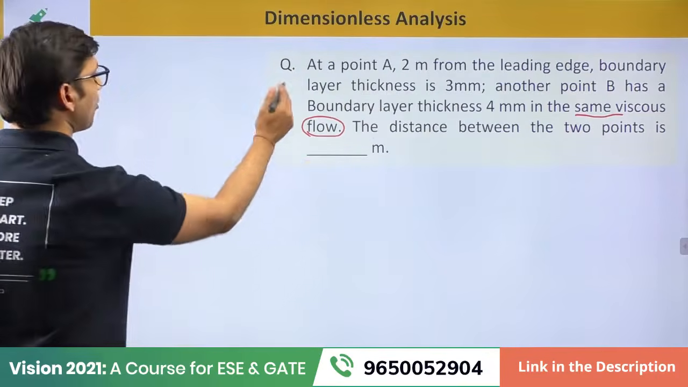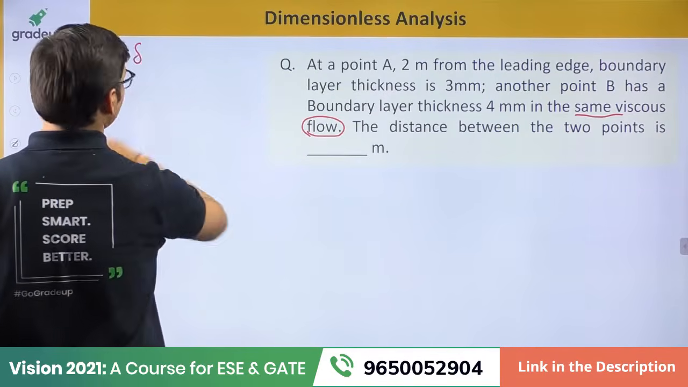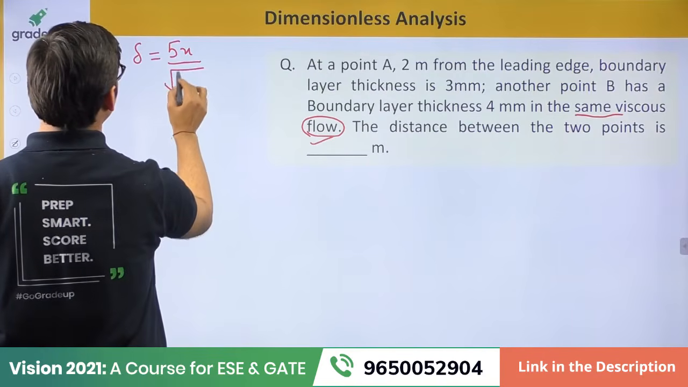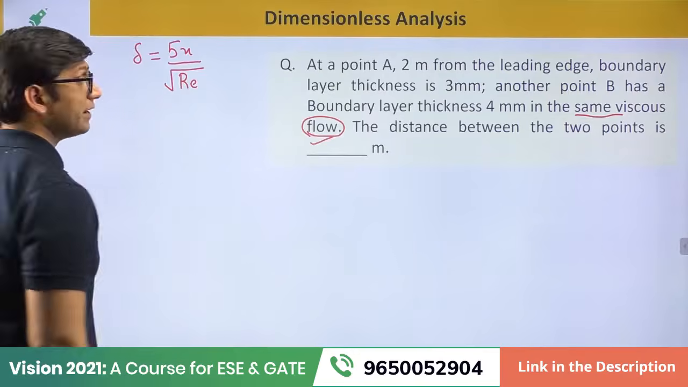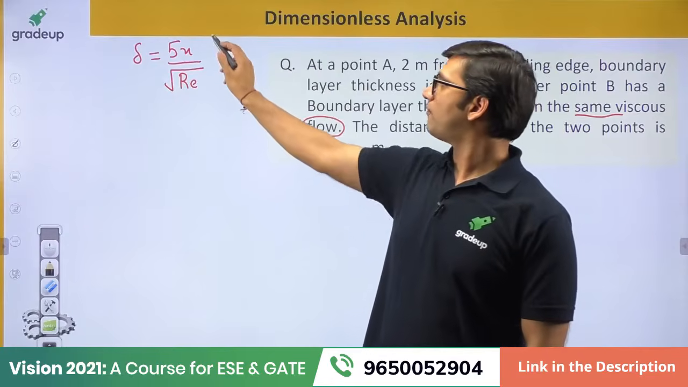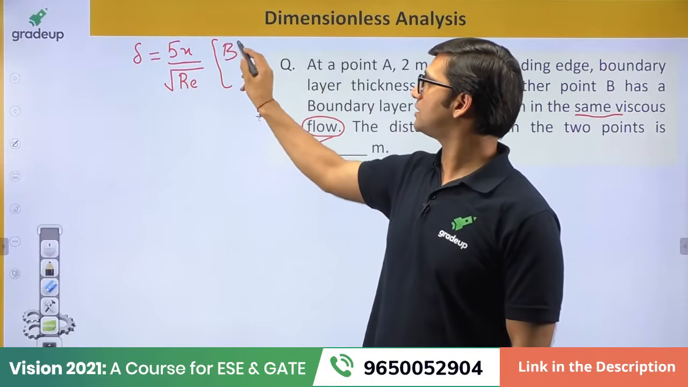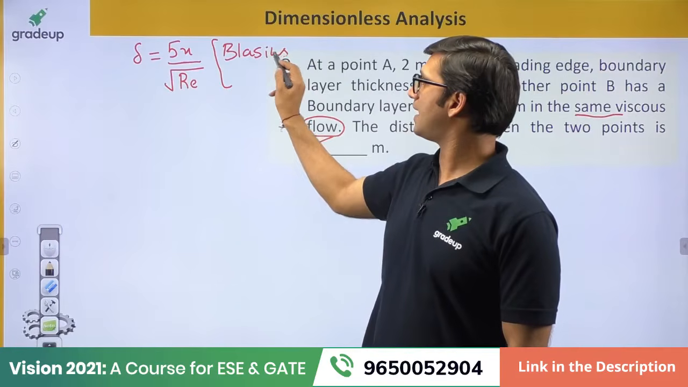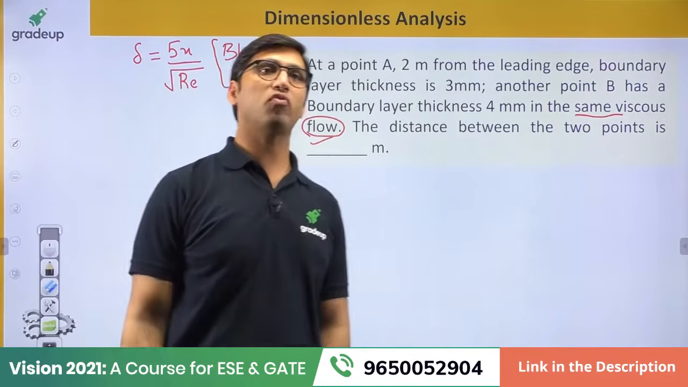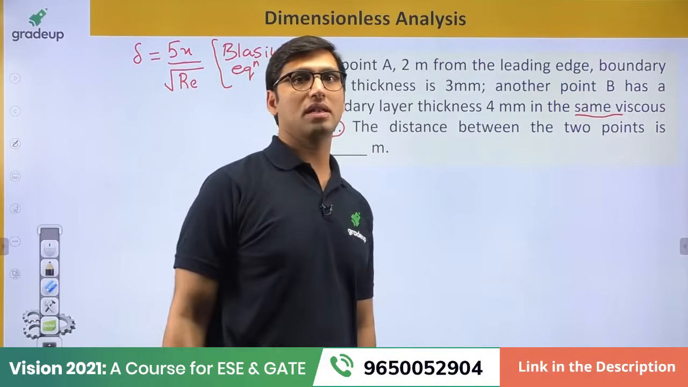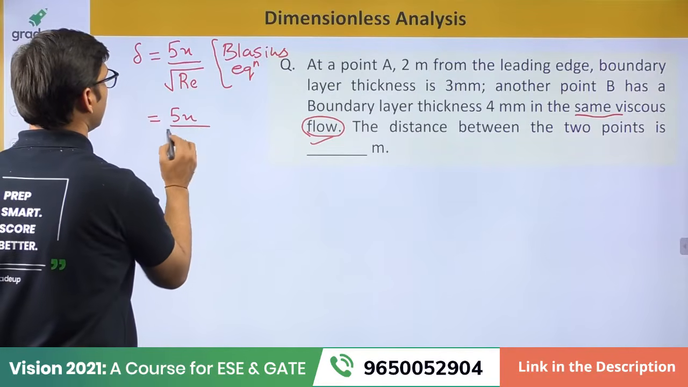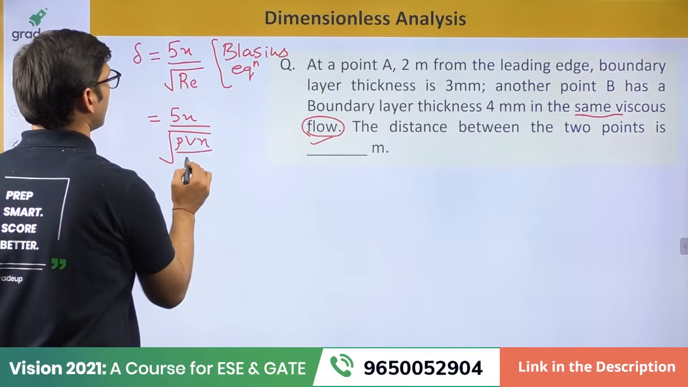They are saying that at a point A, first of all, the boundary layer thickness for a laminar flow is equal to 5 times x over the square root of the Reynolds number, right? Now, if the velocity profile is not given, then from the Blasius equation we can write that for laminar flow, the boundary layer thickness is equal to 5x over root of Reynolds number. Now Reynolds number is equal to rho v x over mu.